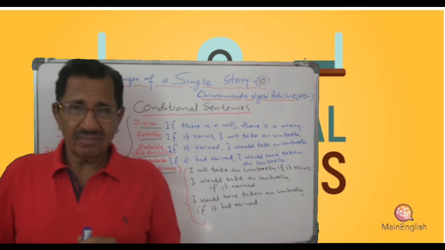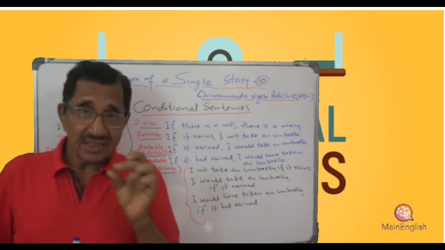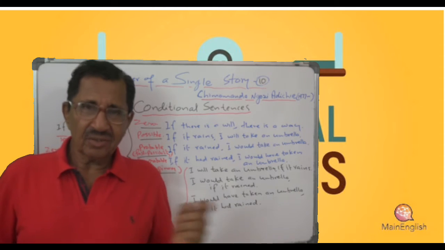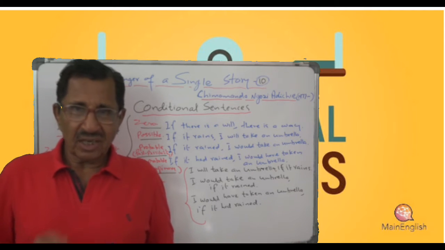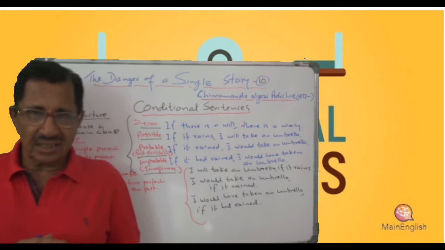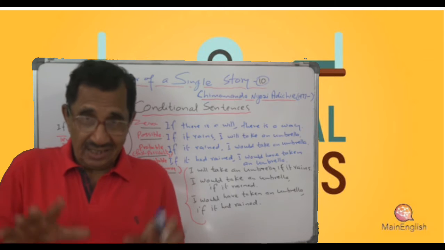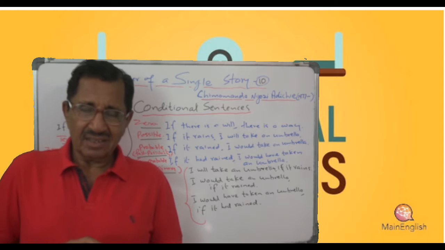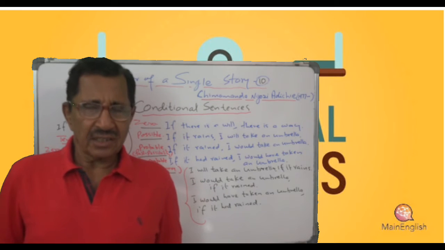So the general structure of conditional sentences has 2 parts. One part is the if sentence that begins with if. Then there is a comma. And afterwards you get the main clause, the main sentence. So there are 2 sentences or 2 clauses, C-L-A-U-S-E-S. We have already studied these things. What is meant by clauses? Generally speaking, that is a simple structure of a conditional sentence.